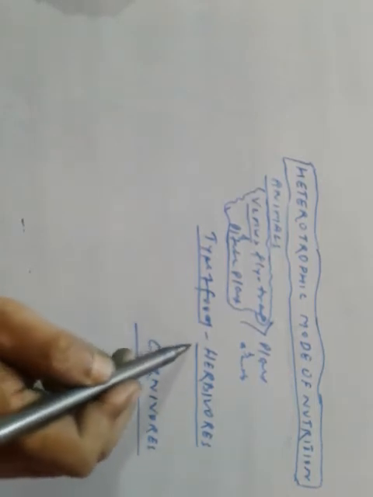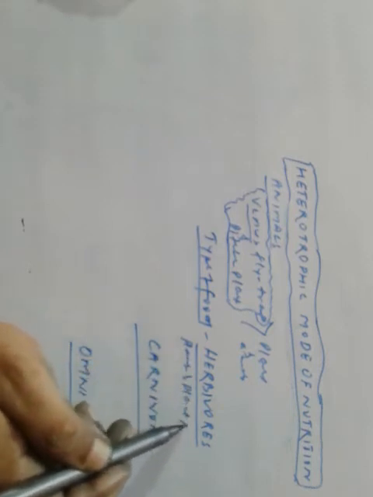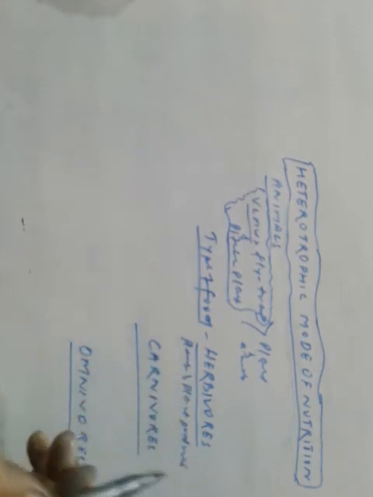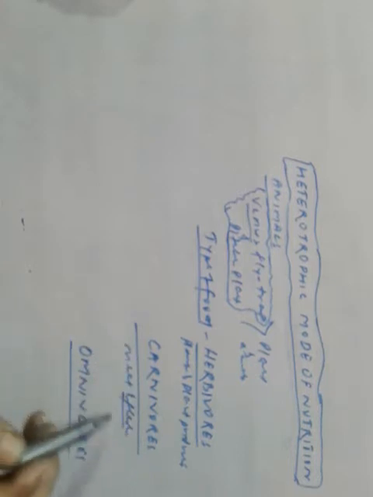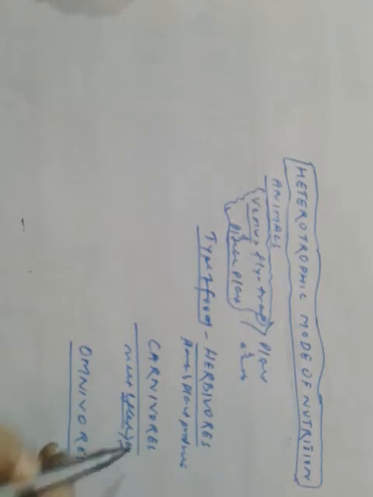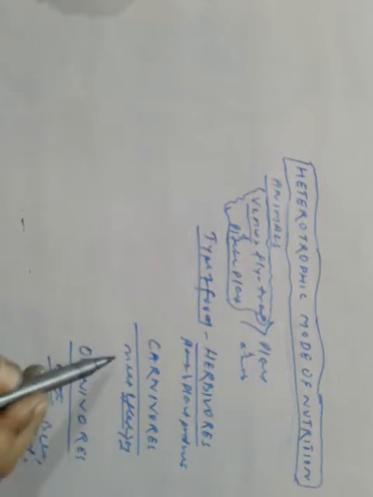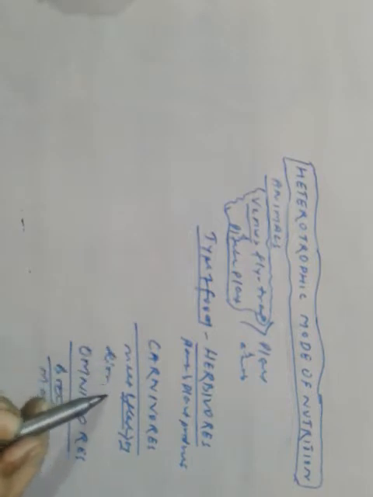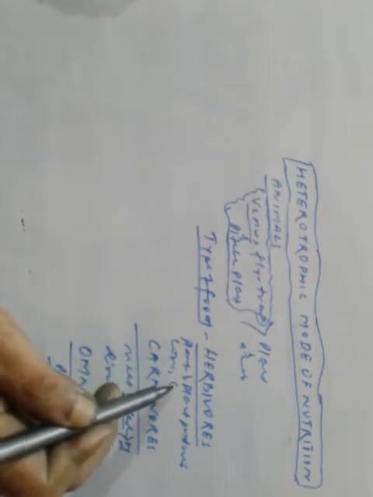Herbivores eat only plants and plant products. Carnivores eat only meat and flesh of other organisms. They never eat plants and plant products. Omnivores eat both.